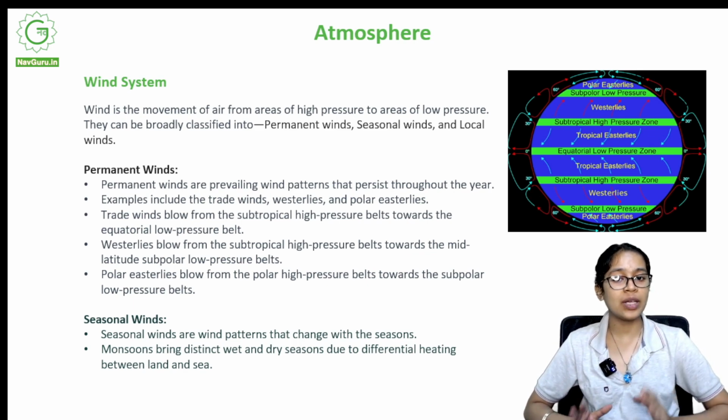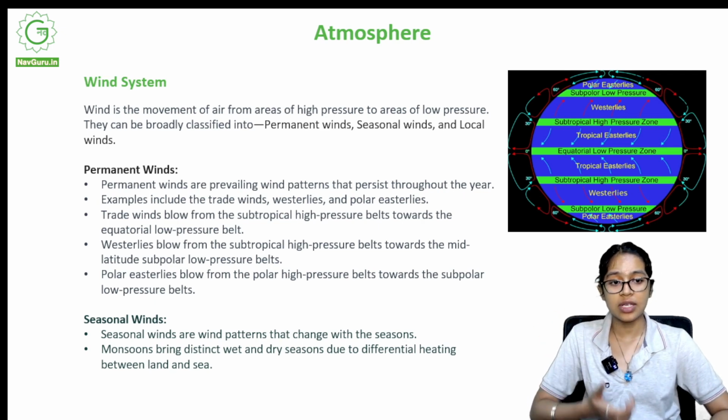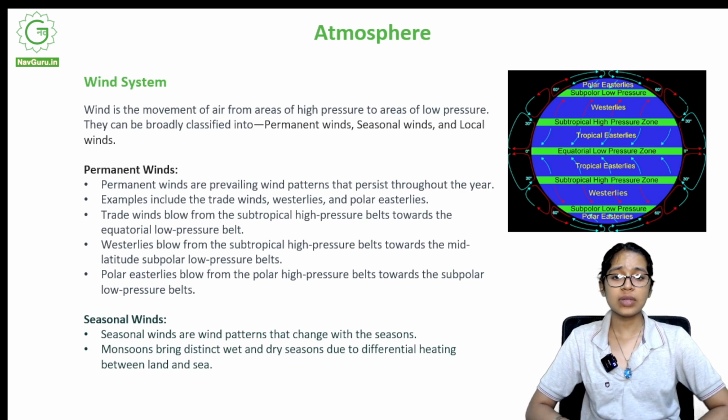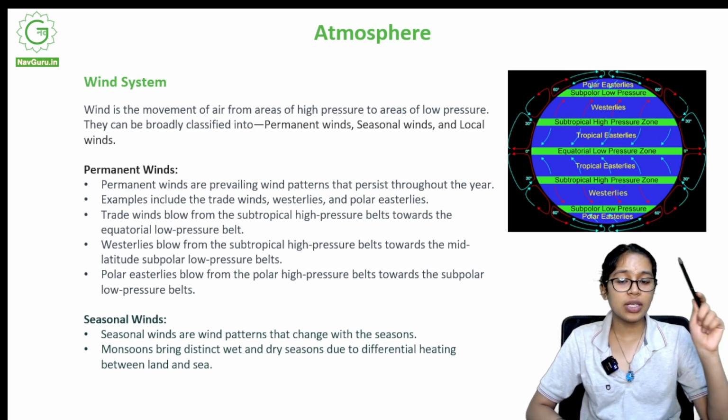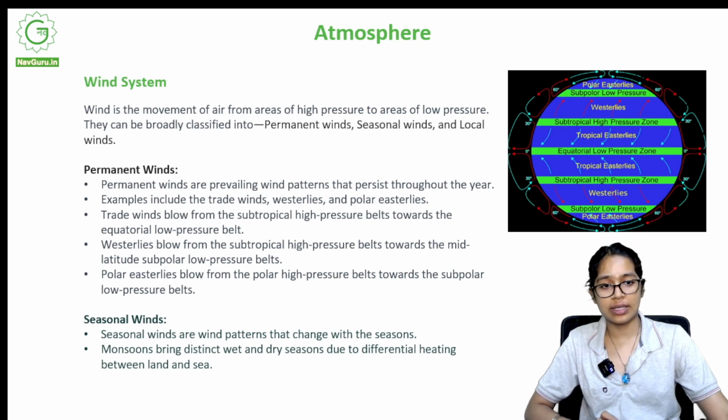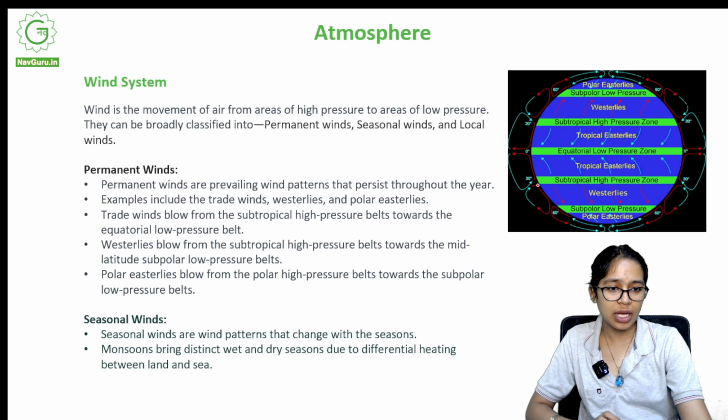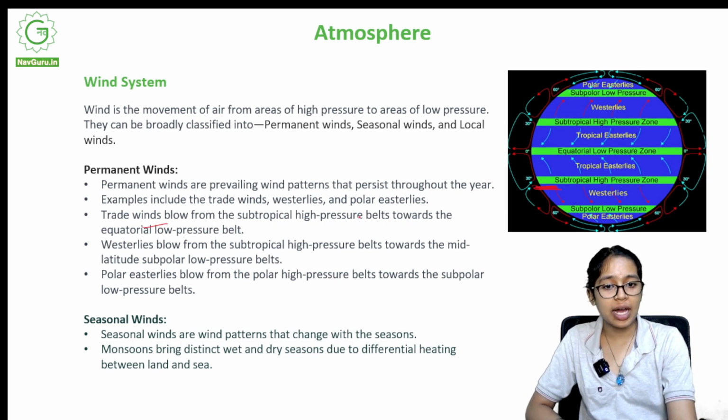Permanent winds are prevailing wind patterns that persist throughout the year. As the name suggests, permanent winds prevail throughout the year. The examples include trade winds, westerlies, and polar easterlies. Trade winds blow from subtropical high pressure belts towards equatorial low pressure belts.